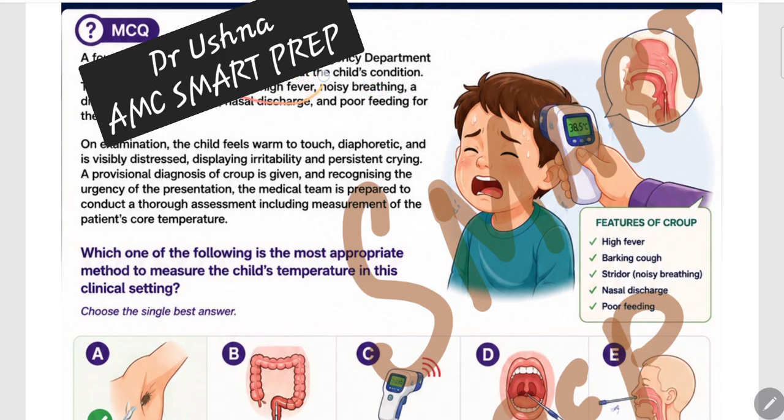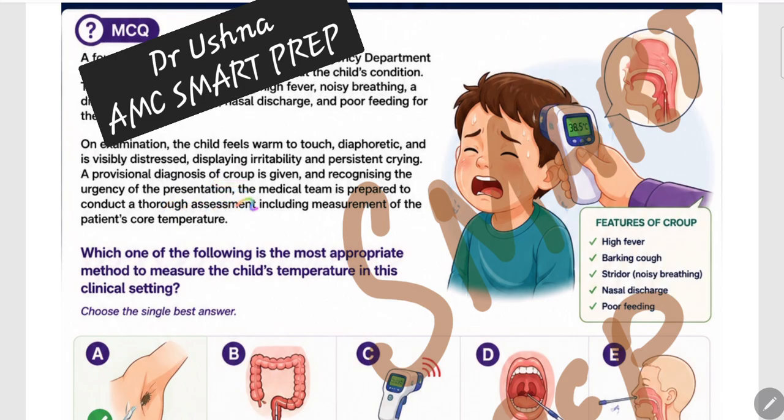Again, a 4-year-old child is presented to the emergency department by his parents, expressing concerns about the child's condition. The child has been experiencing high fever and noisy breathing. Noisy breathing is stridor, which is the main concern of the parents. There is also a distinctive barking cough, nasal discharge and poor feeding for the last 2 days. On examination, the child feels warm to touch, diaphoretic, visibly distressed, irritable, and persistently crying. A provisional diagnosis of croup is already made.